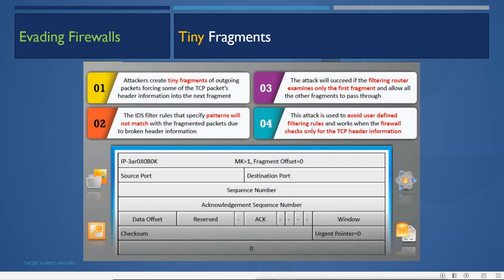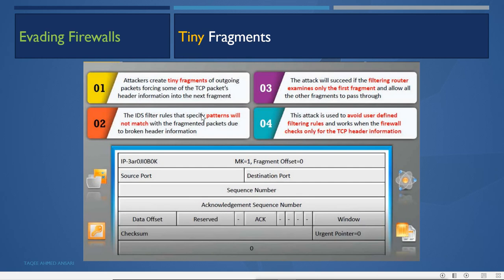Then again it can do tiny fragments. Just like for evading the IDS, for evading the firewall also it can create tiny fragments of packets. So the attacker creates tiny fragments of the outgoing packet, forcing some of the TCP packet header information into the next fragment. Now TCP header information is required to process or filter the packet. So the attacker can craft tiny fragment packets, and it will divide the TCP header information from one packet to another packet.